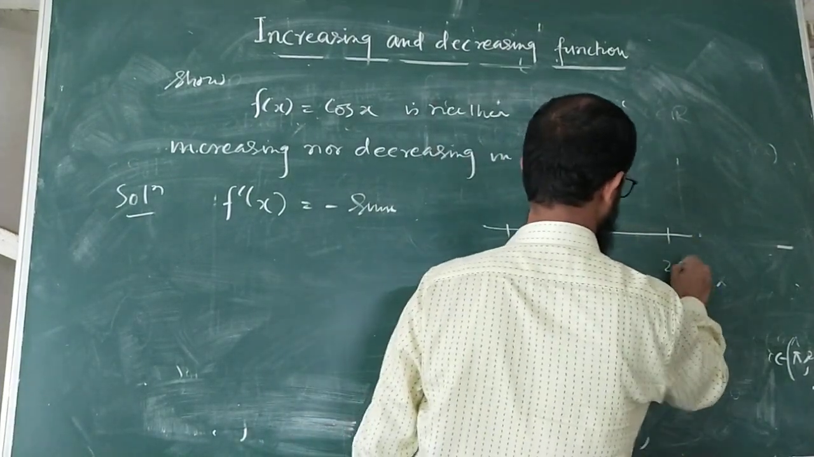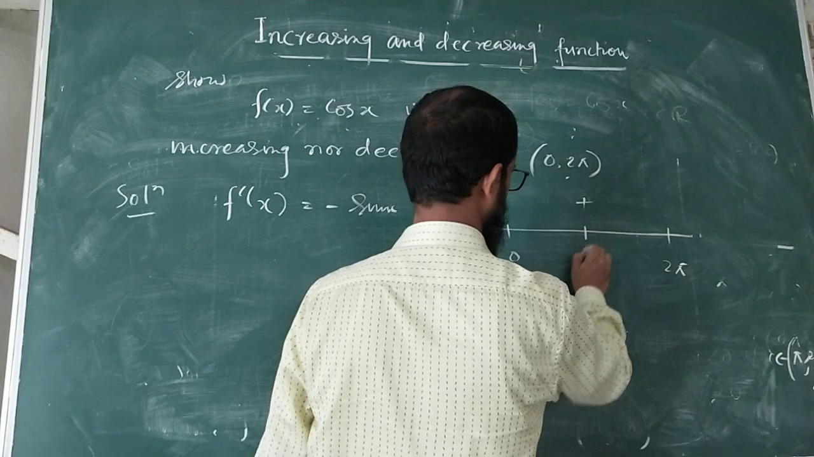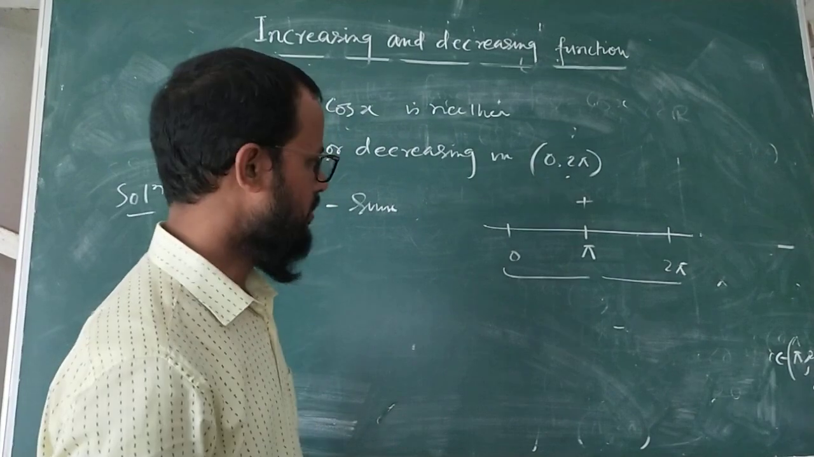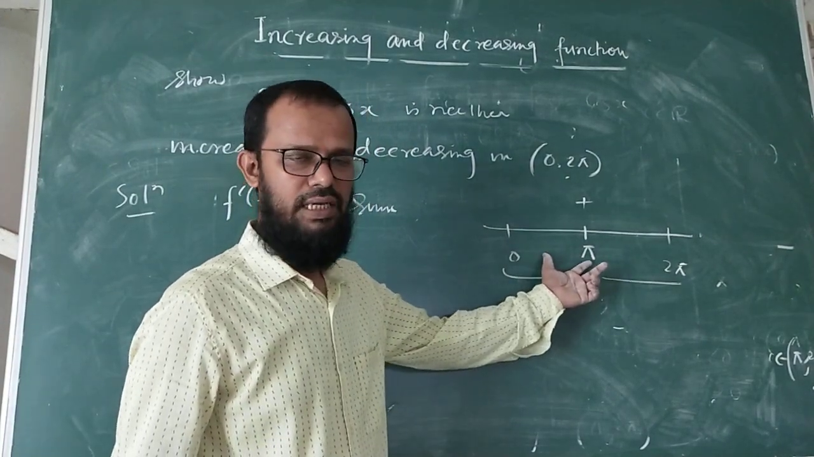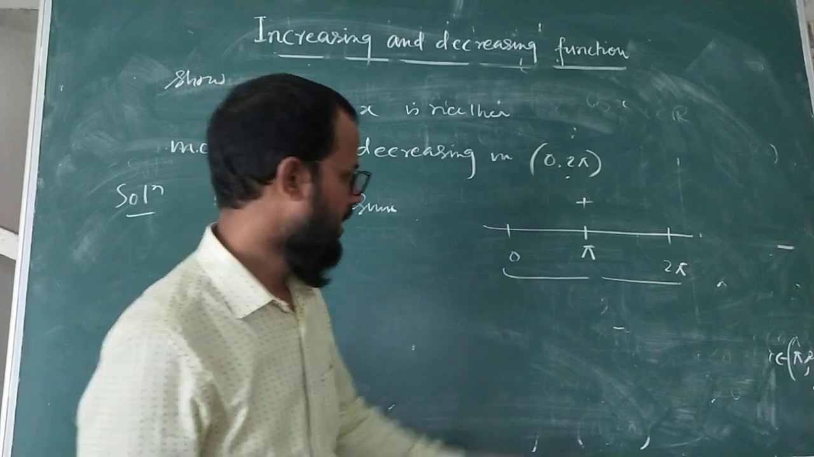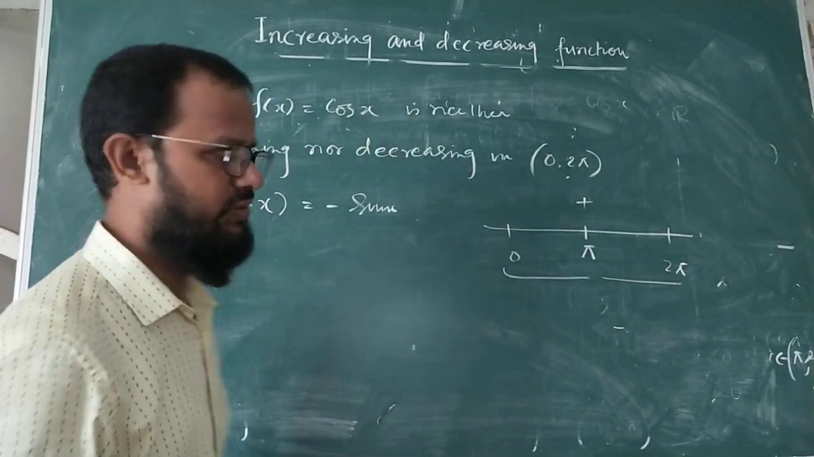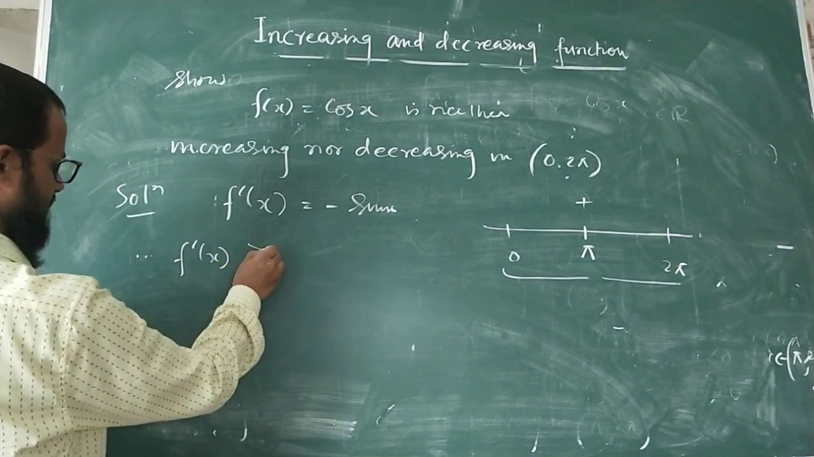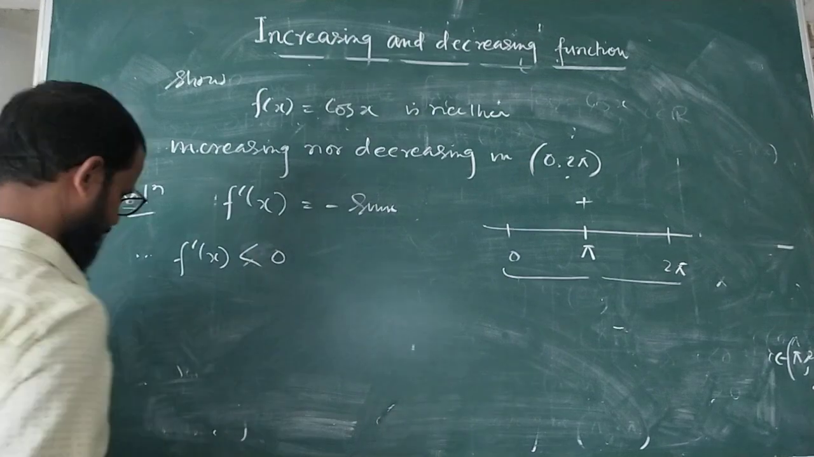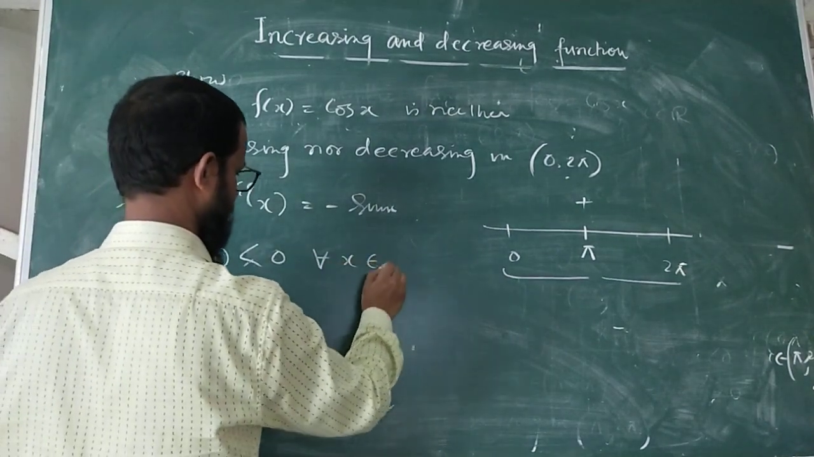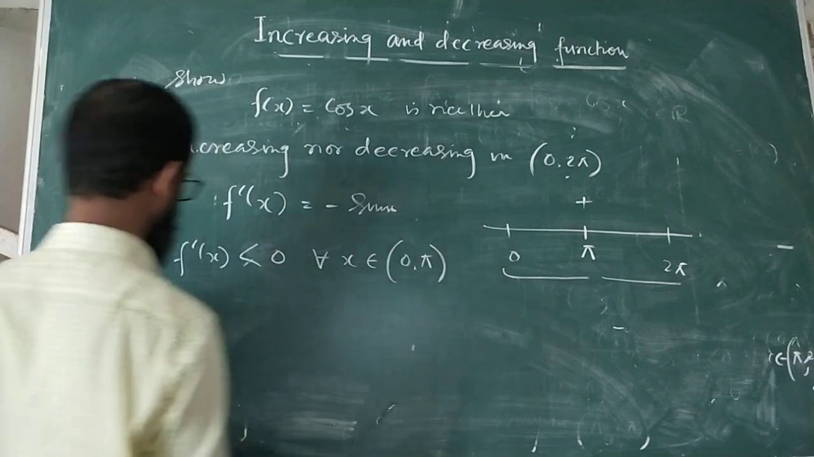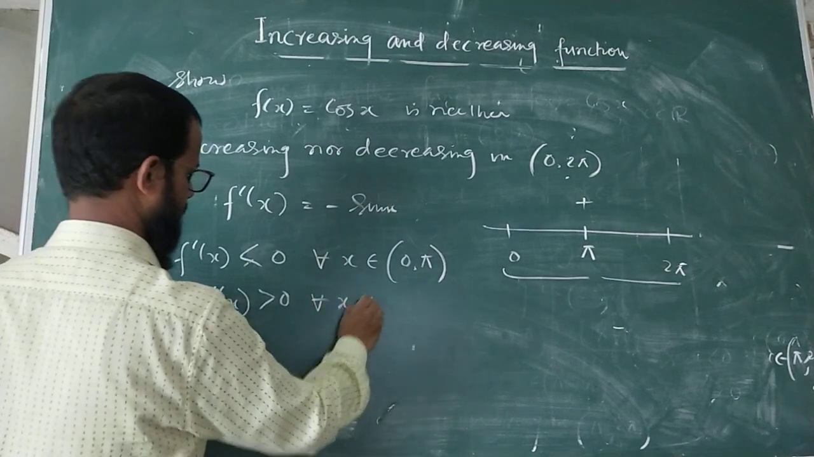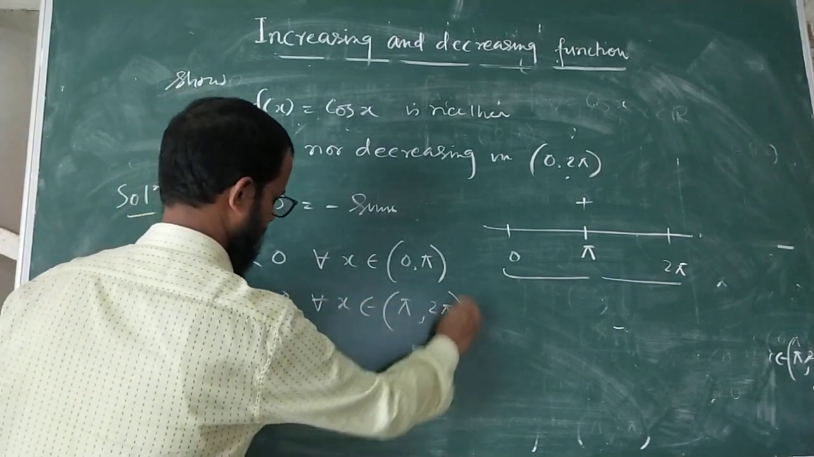this is your interval 0 to 2π. This is divided into two intervals, one is 0 to π, another interval is π to 2π. We already saw that within the interval 0 to π the function is strictly decreasing, and from π to 2π it is strictly increasing. So you can write, since f'(x) is less than 0 for all x belongs to 0 to π, and f'(x) is greater than 0 for all x belongs to π to 2π.